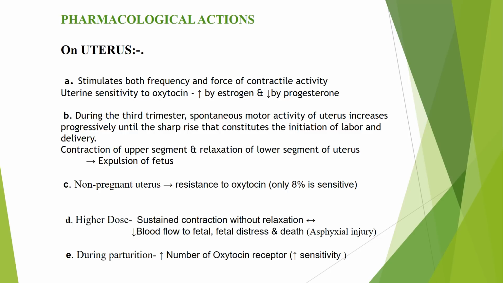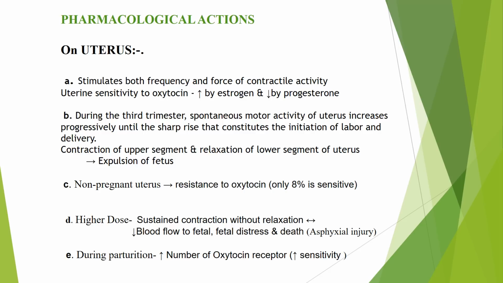Now coming to pharmacological actions, its action on the uterus. It stimulates both frequency and force of contraction. Uterine sensitivity to oxytocin is increased by estrogen and decreased by progesterone.